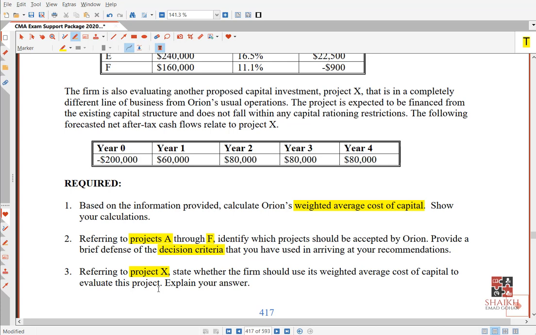So my friends, what we need to do, remember, we used to calculate beta. We used to use beta. We used to put beta in capital asset pricing model to get a new hurdle rate. If beta is more than 1, it means the project is more risky. If beta less than 1 means the project is less risky.